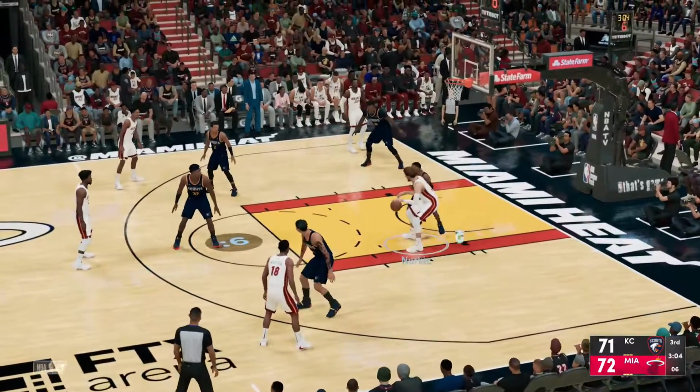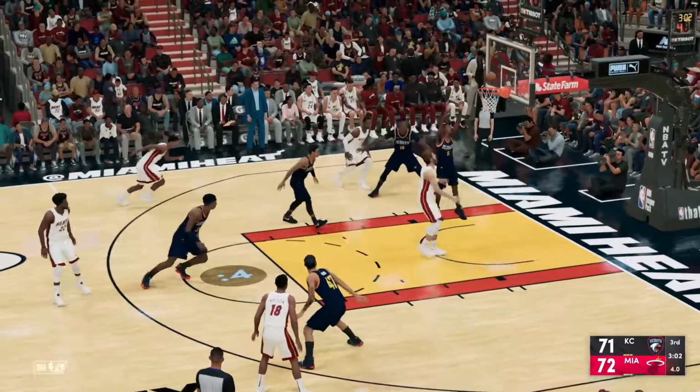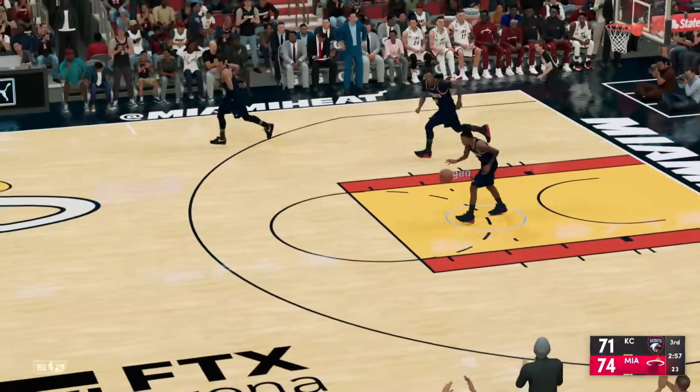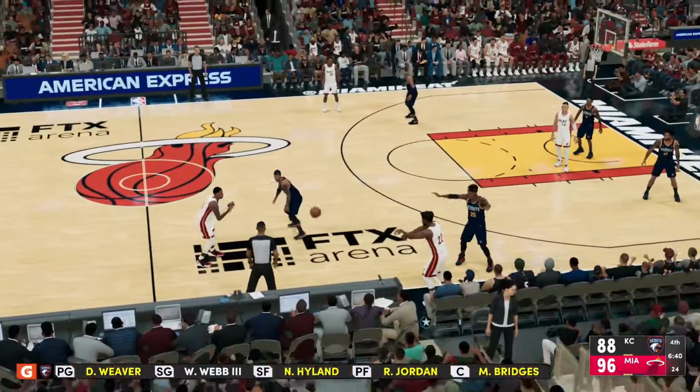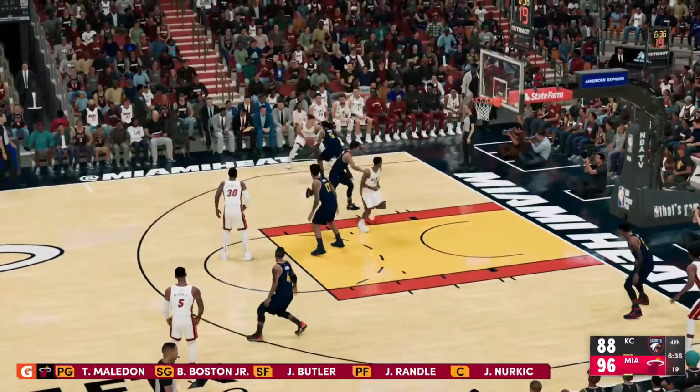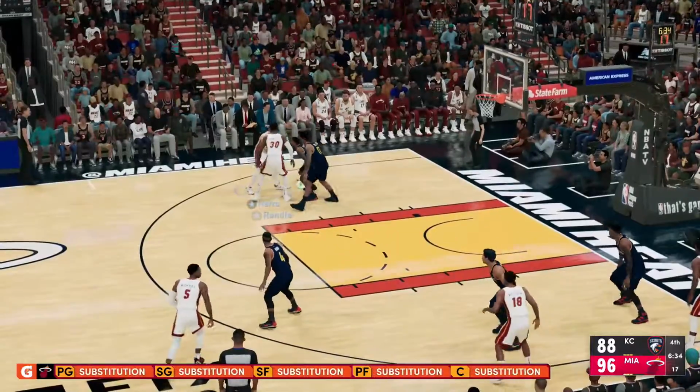Maladon feeds Nurkic, mismatch on Highland. This always happens to us. Heat lead by three, let's head to the fourth. All right, 6:40 left, Heat lead by 8, 96-88. In need of a comeback here.